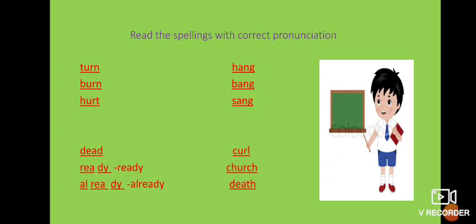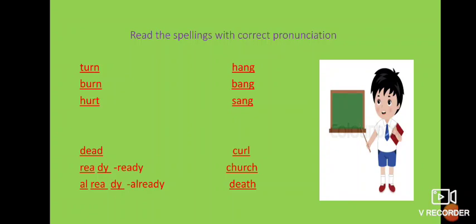Now the next word is ready. R-E-A-D. E is silent, one syllable. And another syllable is D-Y. D-Y is not die. D-Y is sounded here as D. Ready. And ready means prepared. That means you are prepared to do something. That is called ready.